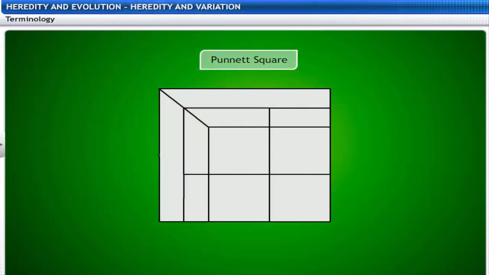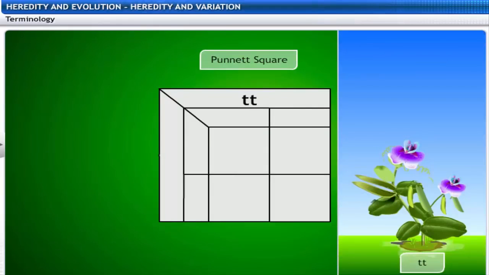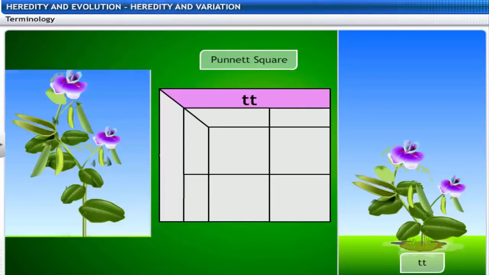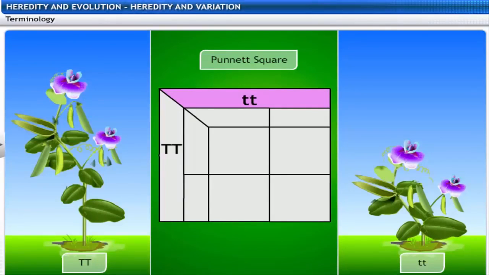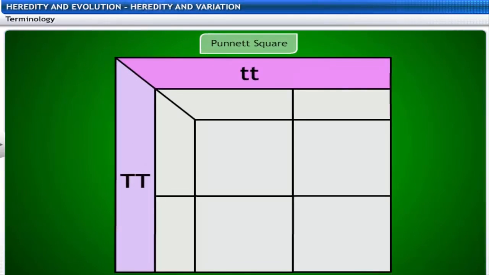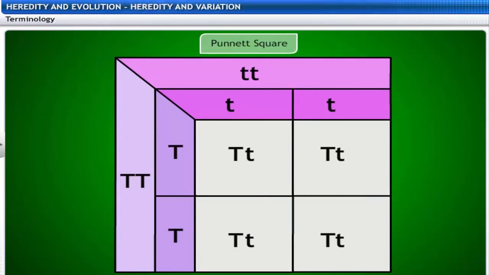Let's see how to make a Punnett square. Place the genetic combinations of the parents, like parent lowercase tt, along the right of a grid, and other parent uppercase TT along the left of the grid, and the alleles of the gamete uppercase T and lowercase t below the parents. Combine the parent alleles and place the offspring's possible genetic combinations in the below box.